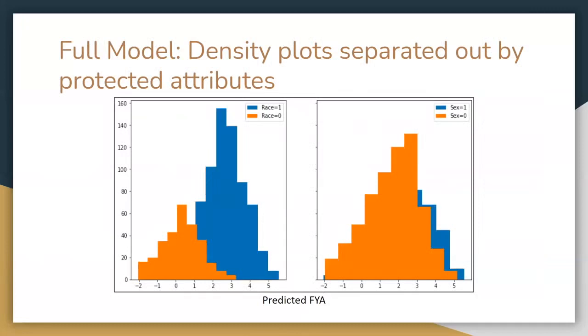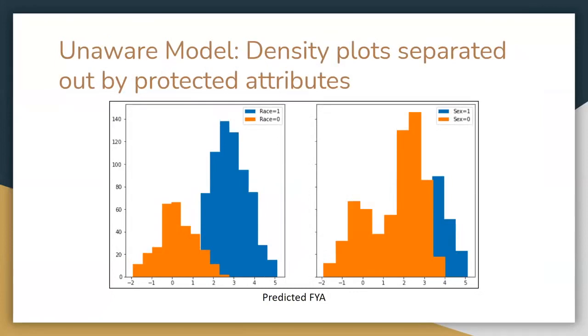We have created the linear regression model and selected the MSE as the loss function. Here are the resulting density plots from the trained samples separated out by the protected attributes. This plot is the density plot for the full model. And next slide, please. And this is the resulting density plot from the unaware model. As we can see, both of these models are not counterfactually fair, as we'd expect the blue and orange plots to overlap if they were.